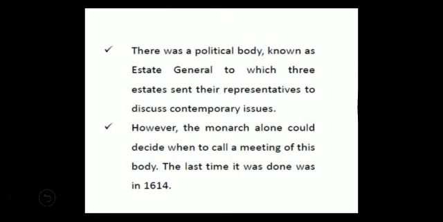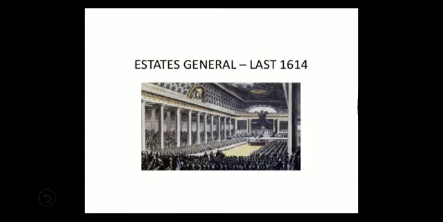Then there was a political body in France known as the Estates General, to which the 3 estates sent their representatives to discuss contemporary issues, means day to day problems, or to increase the tax. However, the monarch, I am talking about Louis XVI, alone could not decide when to call a meeting of this body. The last time it was done was in 1614. You can see this palace where the Estates General assembled for the meeting, and the last meeting was held in 1614.